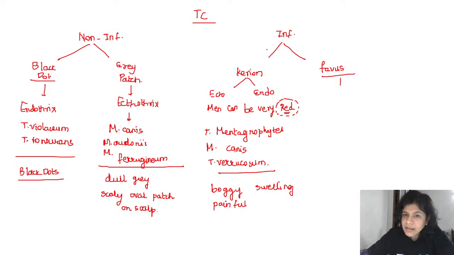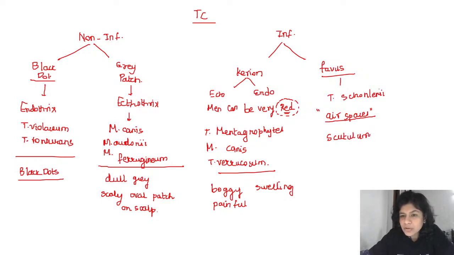Favus is again an inflammatory variant of tinea capitis, and what you need to remember is that Favus is caused by Trichophyton schoenleinii. Trichophyton schoenleinii is the only Trichophyton species which is going to fluoresce under the Woods lamp. Now, Trichophyton schoenleinii causes air spaces. Again, this is a very important MCQ. It causes the presence of air spaces within the hair shaft. And Favus is characterized by something called the scutulum.